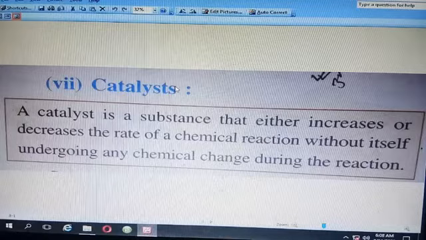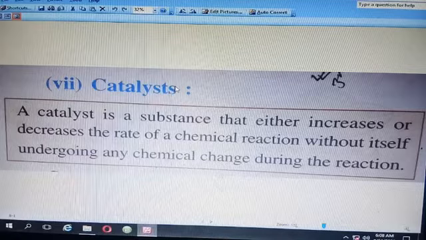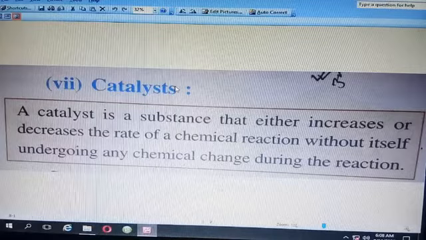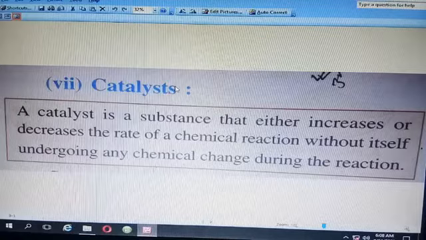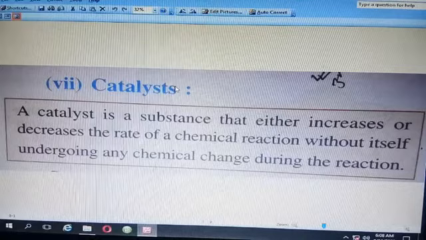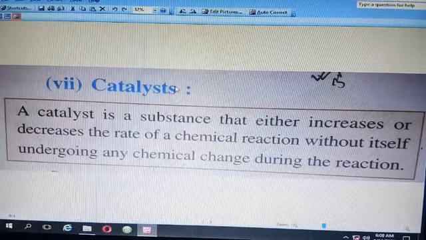Number two, some of the solid substances, when we bring them in close contact, then also the reaction doesn't take place. For this kind of thing we need to convert them into solution form. Number three was heat energy. Some of the chemical reactions take place in presence of heat. Number four was light energy. Then number five was electricity. Some chemical reactions take place in presence of electricity, and these types of reactions are called electrochemical reactions. And number six was pressure.